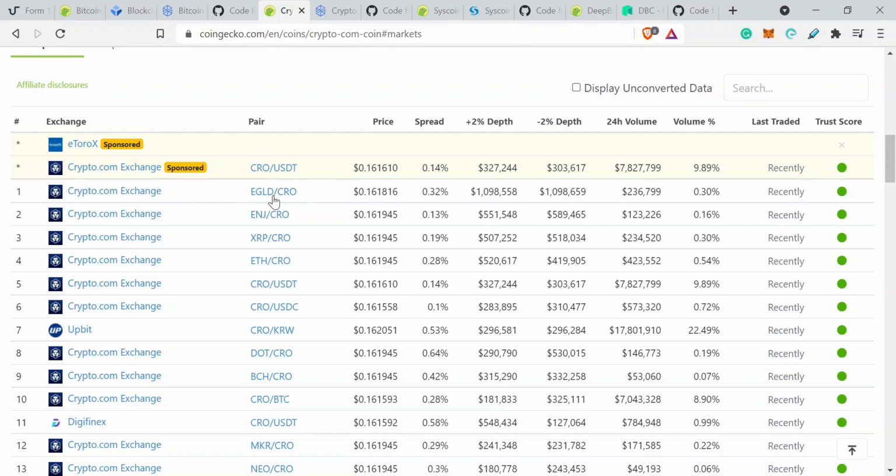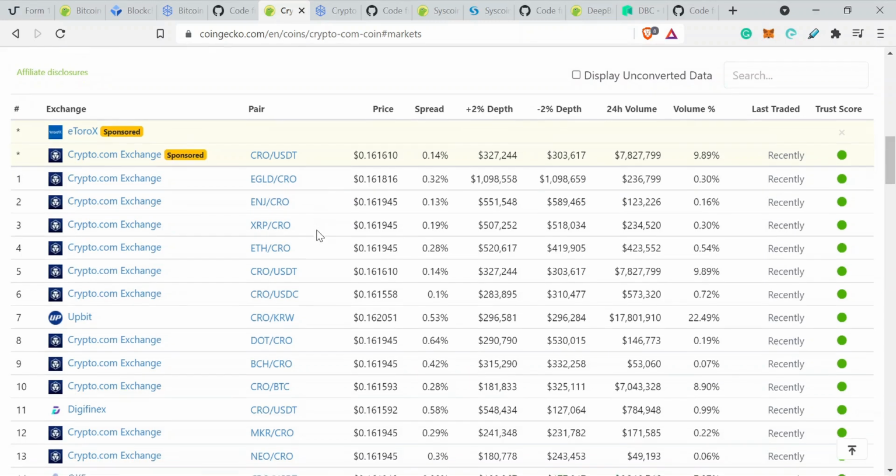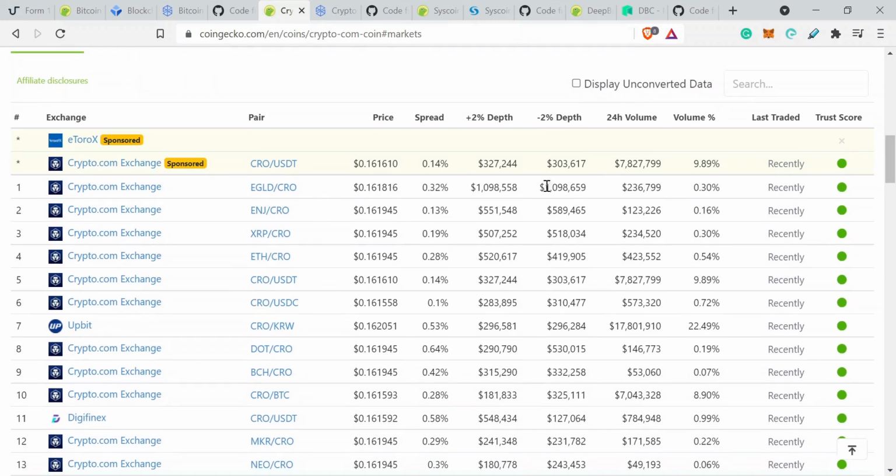In this case, if we ignore the sponsored results, we get eGold against CRO. Okay, you want to look for the largest one. Okay, so we've got 1 million either side here, basically. Okay, so we're going to use that one because that is the most liquid, even though it isn't particularly a stable coin. That's tied to gold as a stable coin. It is still worth pursuing. So we're going to look at 1 million either side.